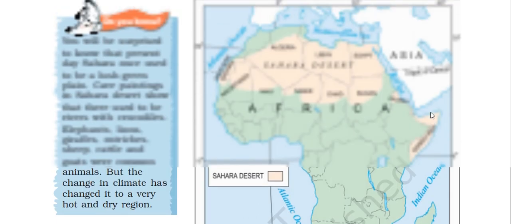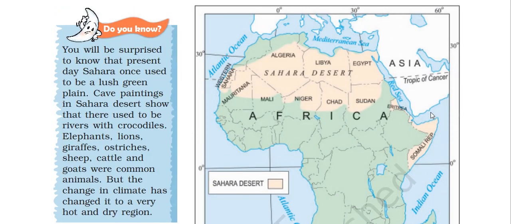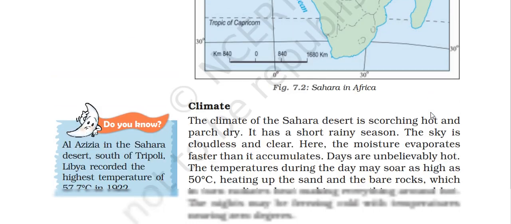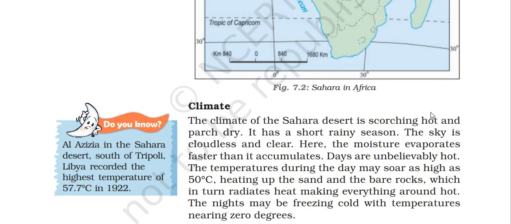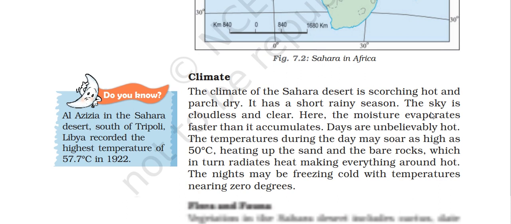El Ajiza, in the Sahara Desert south of Tripoli, Libya, recorded the highest temperature, 57.7 degrees Celsius. The climate of the Sahara Desert is scorching hot and parched dry. It has a short rainy season as well. The sky is cloudless and clear.